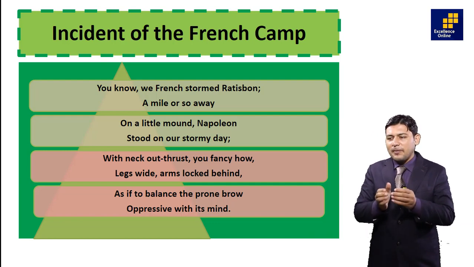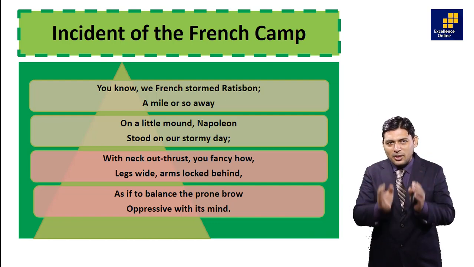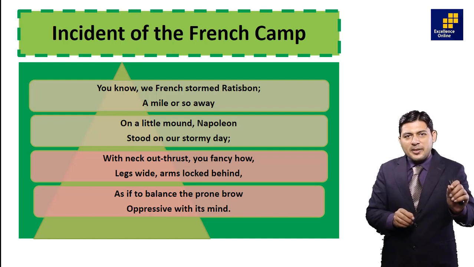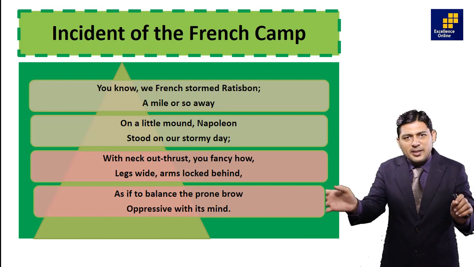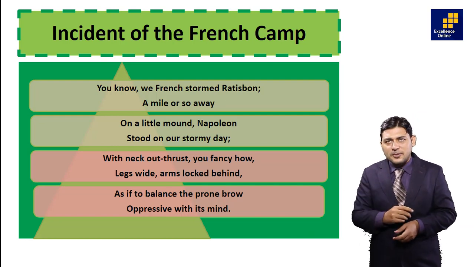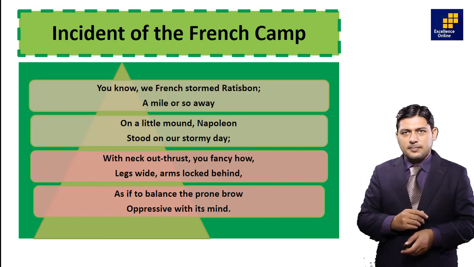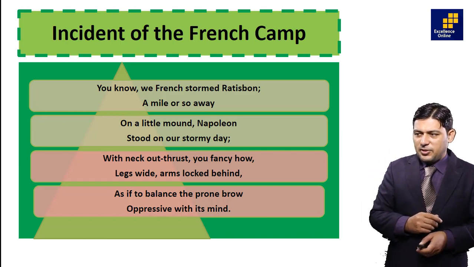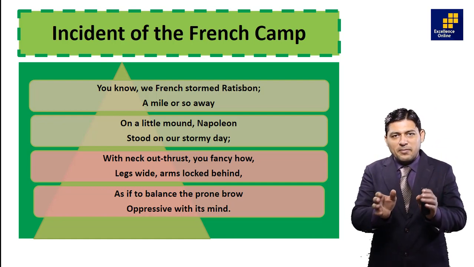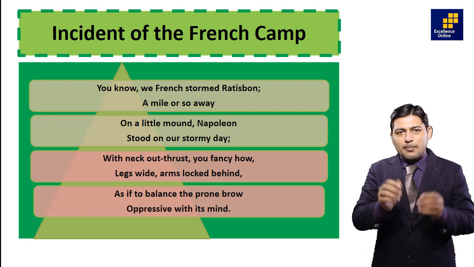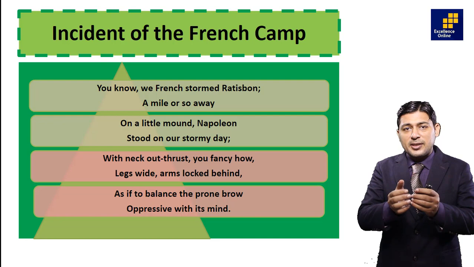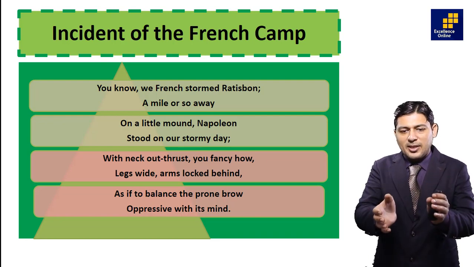So in the first stanza we have got the feelings of Napoleon Bonaparte and the body language of Napoleon Bonaparte. The French army attacked a German city. The name of the city was Ratisbon. These we have got. In this stanza we have got the feelings of Napoleon Bonaparte, his body language, and his determination regarding war, a fight to motivate his army.